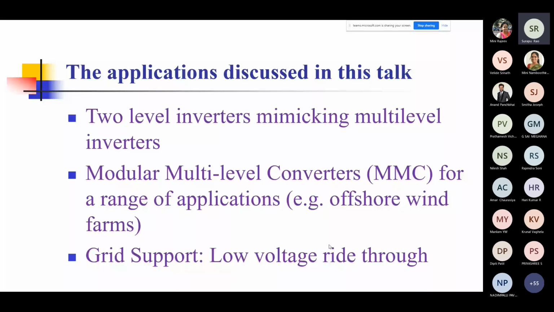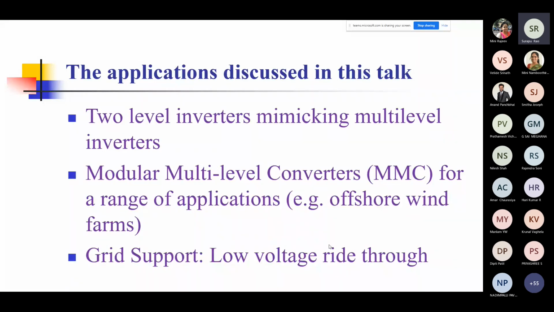Another extension of the multi-level inverters is the modular multi-level converters, which can be used for a range of applications, as it turns out. We are going to look at one small application here, offshore wind farms. We try to carry the power from an offshore windmill, and through an HVDC link, you draw this power onto the shore and connect it with the AC grid on the land. Okay, so that is the application that we look at.